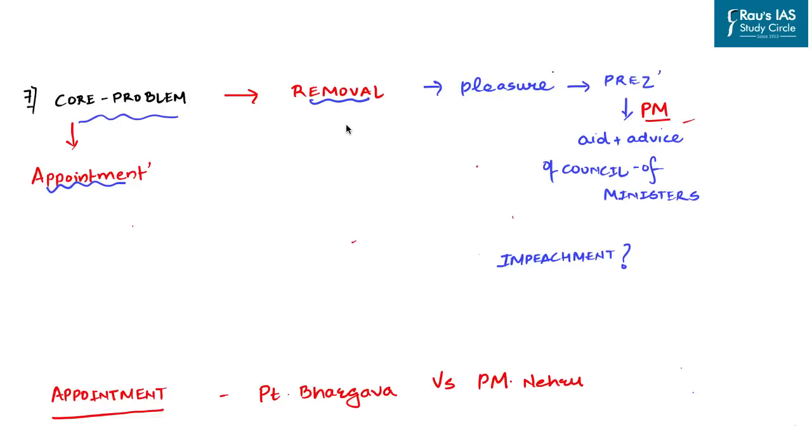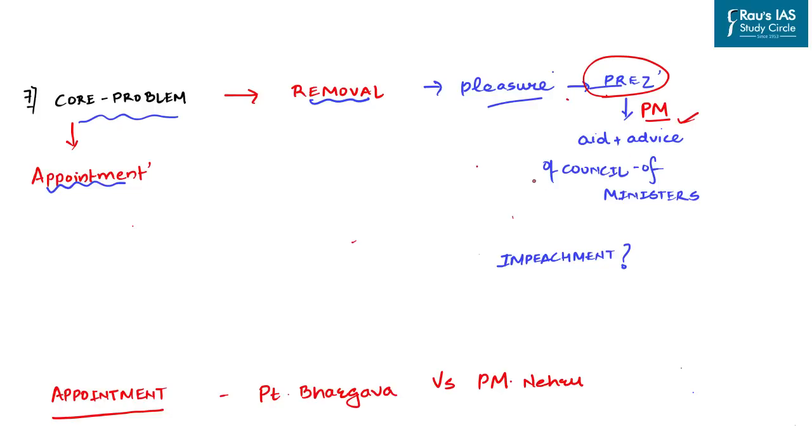Now, the governor, as per the provisions of the constitution, serves under the pleasure of the president. And if this pleasure is withdrawn before the completion of the 5-year term, the governor has to step down. But this pleasure has a deeper meaning. Though governor is working on the pleasure of president, it is invariably that governor is working on the pleasure of the central government, that is the council of ministers, which is headed by the prime minister itself.